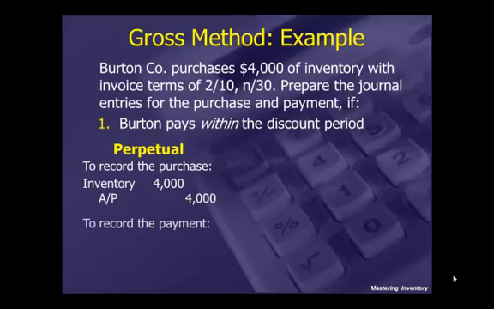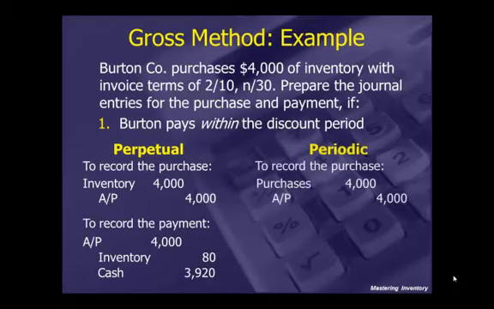payable. To record the payment, if within the discount period, we would take 2% times $4,000, and that would give us $80. So we would have to record it this way. Debit accounts payable for $4,000, credit inventory in the amount of the discount, which is the $4,000 times 2% or $80, and credit cash for the balance, the $3,920.